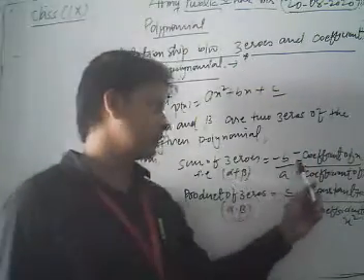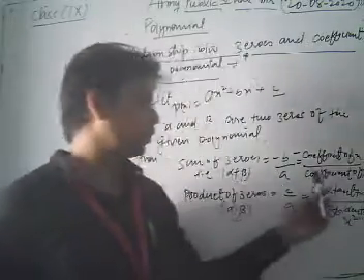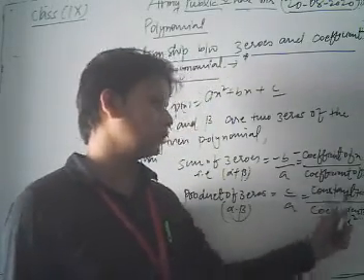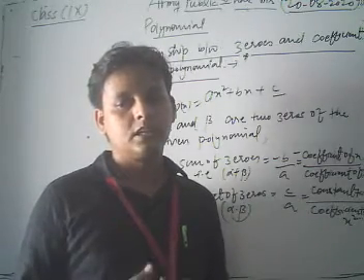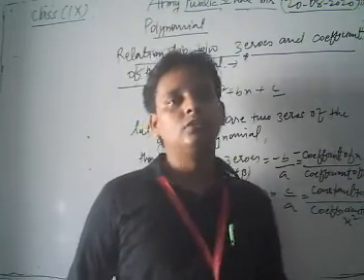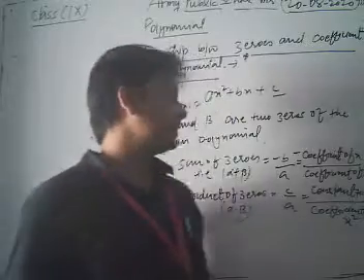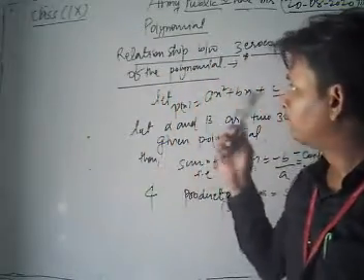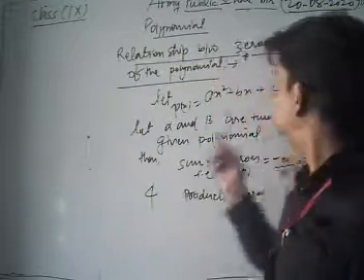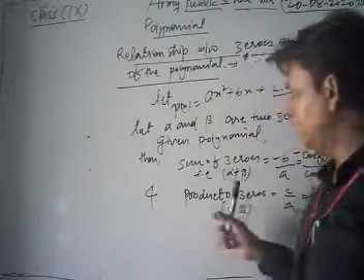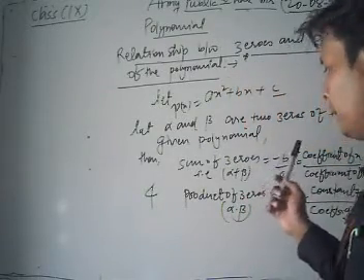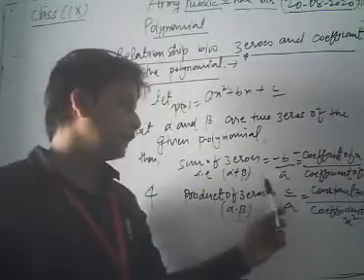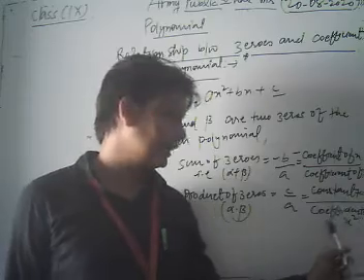Then the sum of zeros is minus b by a, meaning minus coefficient of x upon coefficient of x square, and the product of zeros, alpha into beta, is equal to c by a, meaning constant term upon coefficient of x square.